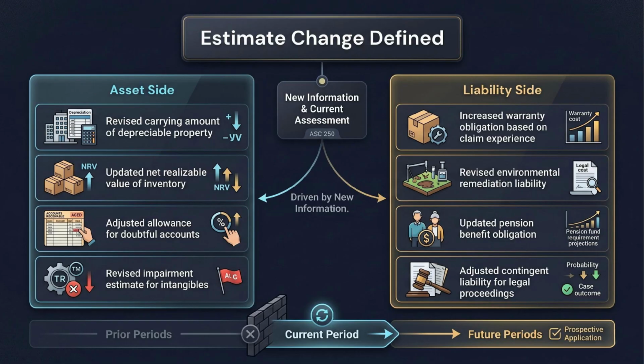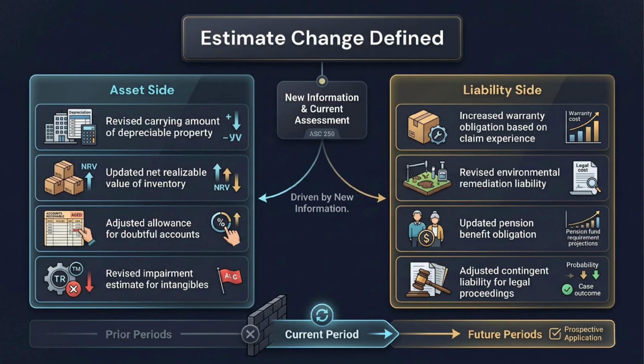On the liability side, it may involve warranty obligations, environmental remediation, pension assumptions, or legal contingencies. The definition is broad because estimates appear everywhere in financial statements, but the core idea is consistent. The carrying amount or future allocation changes because better evidence is now available.